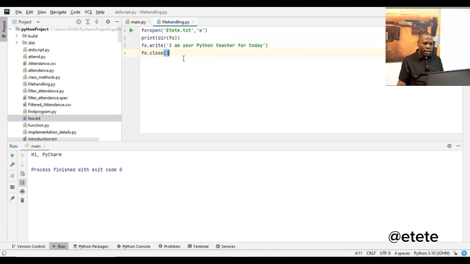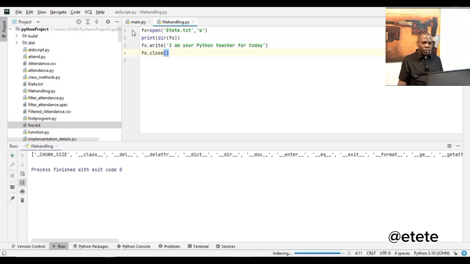Now I can call this. So if I execute this, my file will be created, and you see it here, right? Because this is the part where it's going to be. So this file will be created inside this folder, and then this will have been written into it.